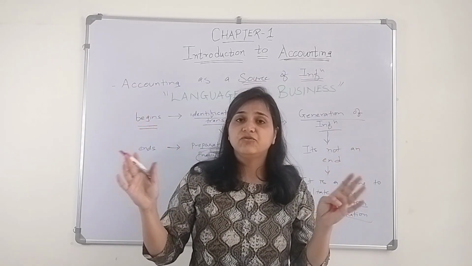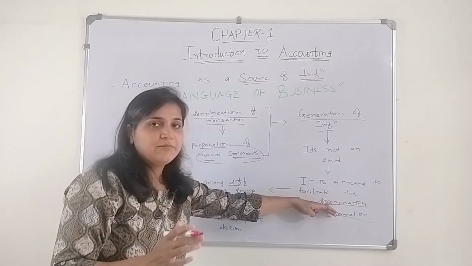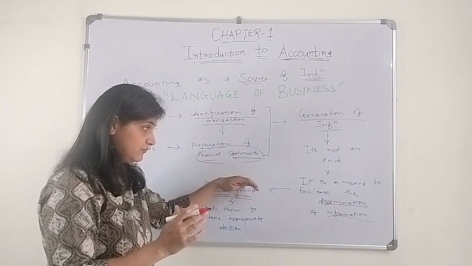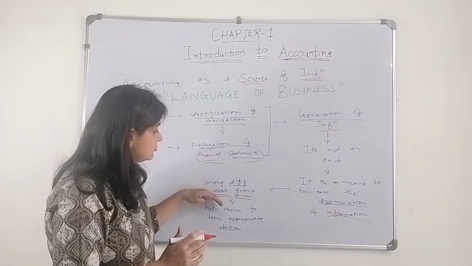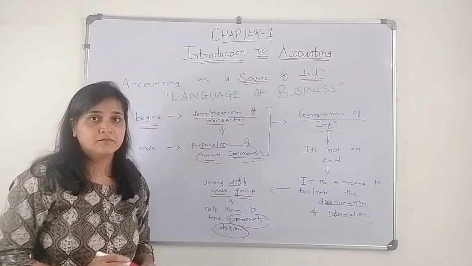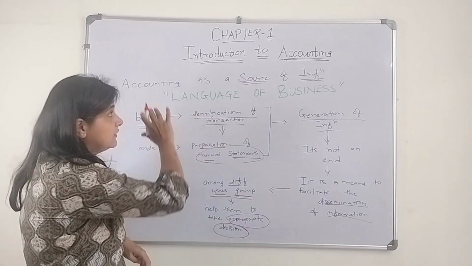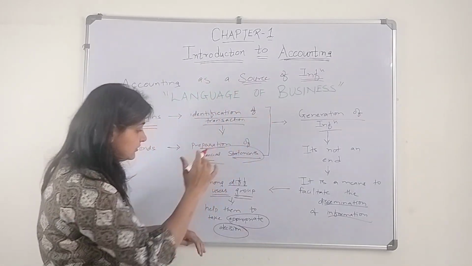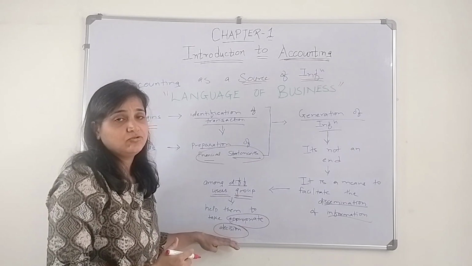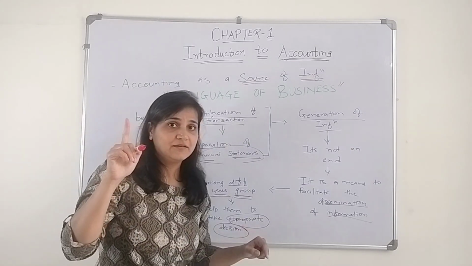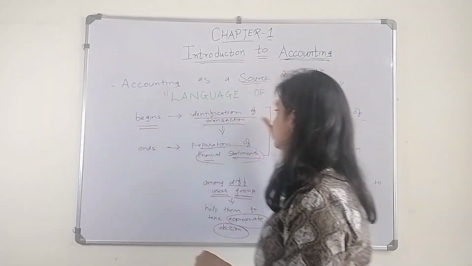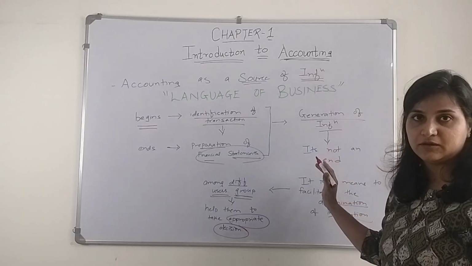So to those different groups of users, it will disseminate the information, and when it's disseminated to the users, it will help them to take the appropriate decision. So this information will help them to take decisions. That's why we need to prepare it. So one thing is clear: what is accounting, and why we have to do it. For this, we have to do accounting.